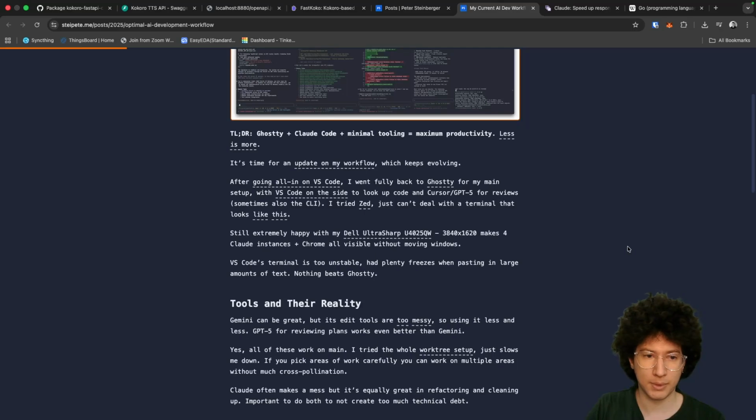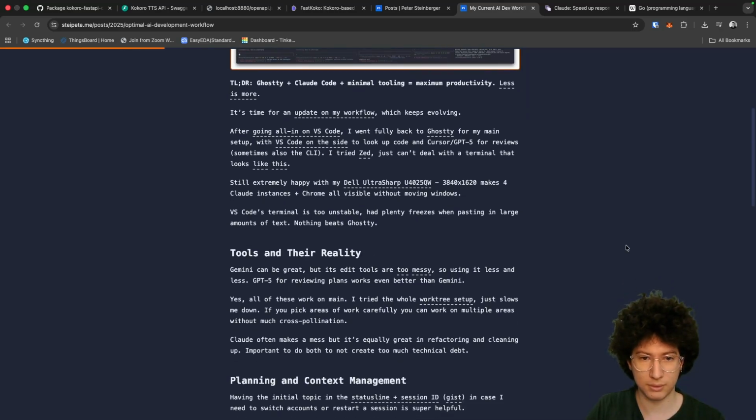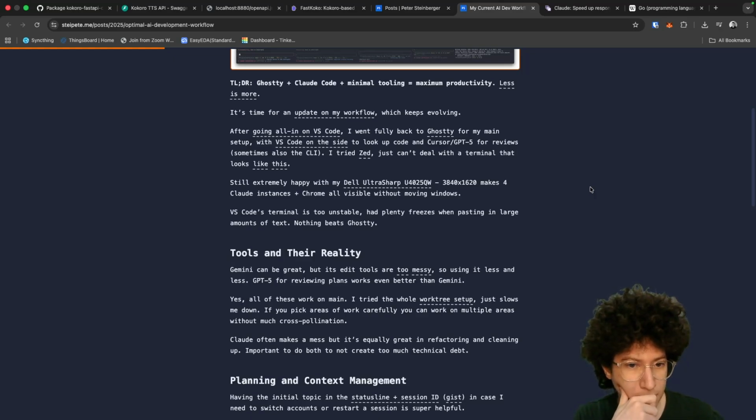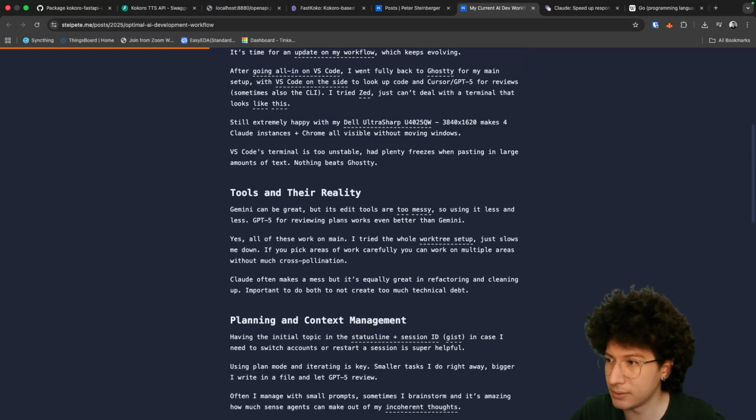Still extremely happy with my Dell UltraSharp U4025QW3840X1620 makes 4 Claude instances plus Chrome all visible without moving windows. VS Code's terminal is too unstable, had plenty freezes when pasting in large amounts of text. Nothing beats Ghosty. Gemini can be great, but its edit tools are too messy.